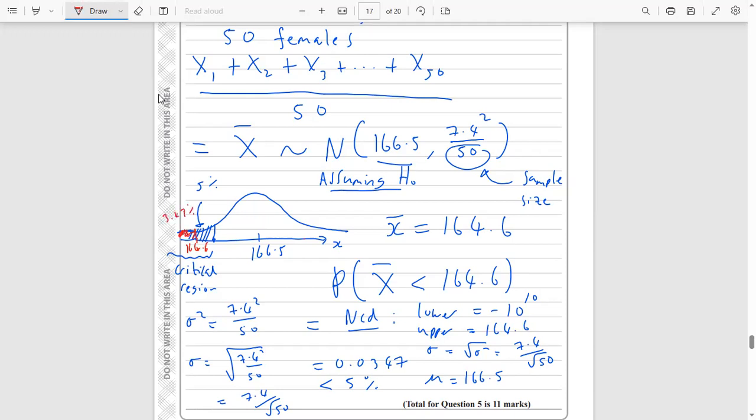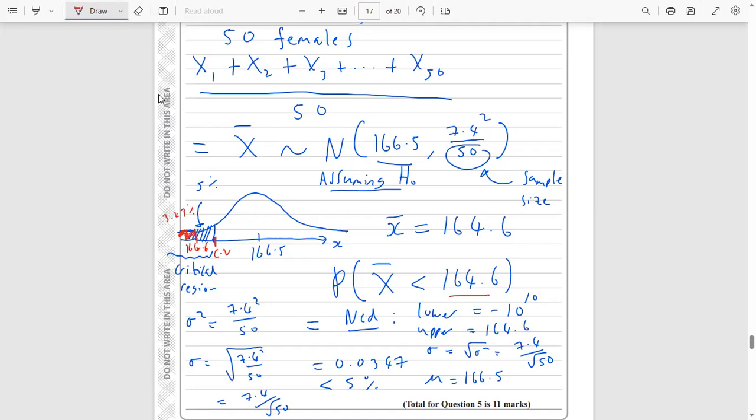3.47%. So obviously, if that's the area to the left of 164.6, then this 164.6 must be to the left of this critical value there. So that's our critical value there. So it must be in the critical region. So the probability of getting something this low was so tiny that it was less than our significance level. So it was so unlikely.